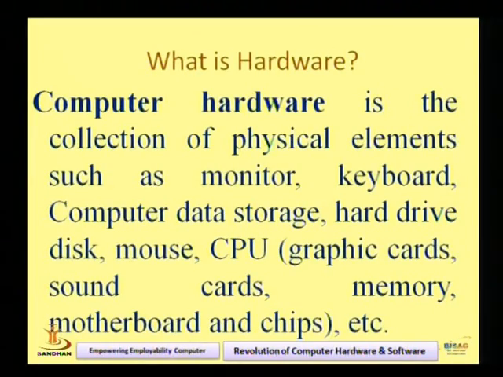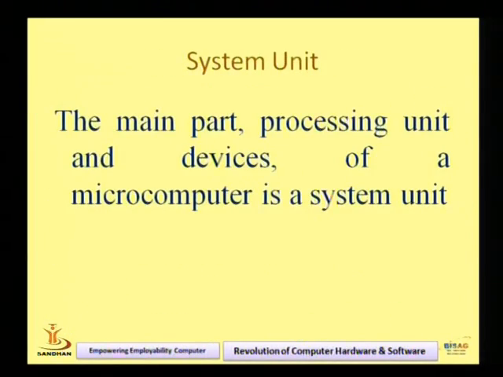It is the collection of physical devices such as monitor, keyboard, computer data storage, we can say hard drive, disk, mouse, CPU, graphics card, sound cards, memory, motherboards. These are all physical devices, physical elements. So computer hardware is the collection of this kind of physical elements. You know what the input devices and output devices are. Physical means we can touch and see it. So this is the definition of hardware.